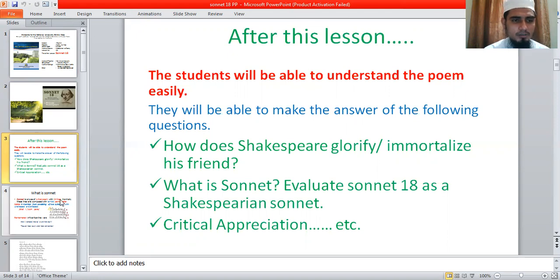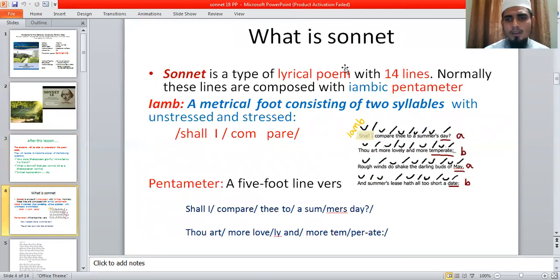So let's start now. What is a sonnet? If anyone asks you what a sonnet is, you know that a sonnet is a type of lyrical poem with 14 lines. Normally, these lines are composed in iambic pentameter.